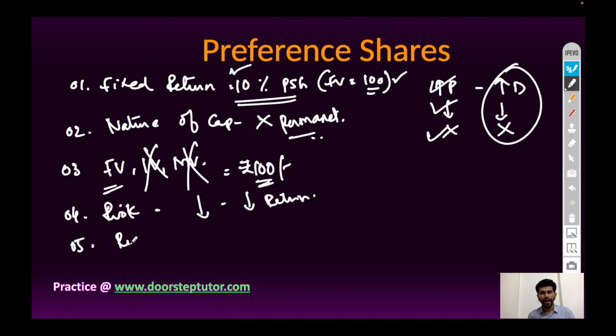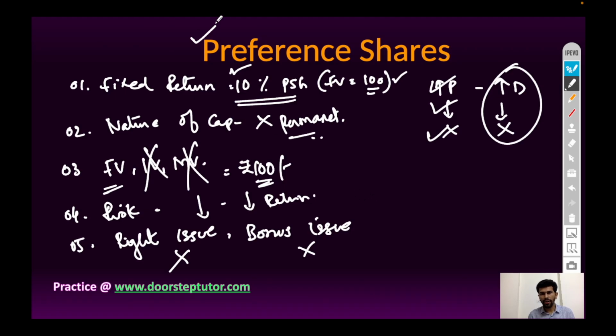Next, right issue and bonus issue. Preference shareholders will not get any type of right issue or bonus issue. These issues are only for equity shareholders. Only equity shareholders get right issue and bonus issue. Preference shareholders have no right in right issue and bonus issue.